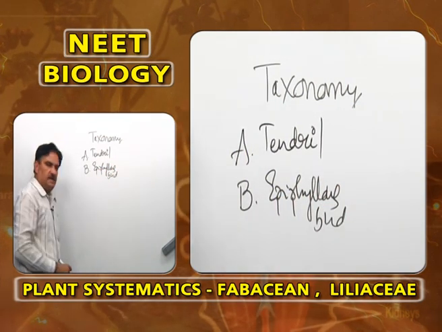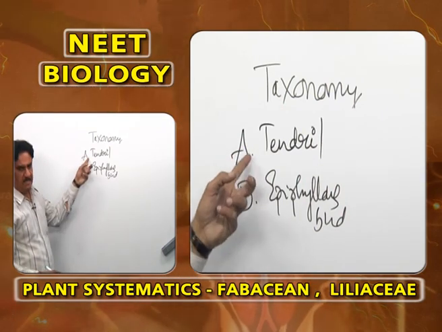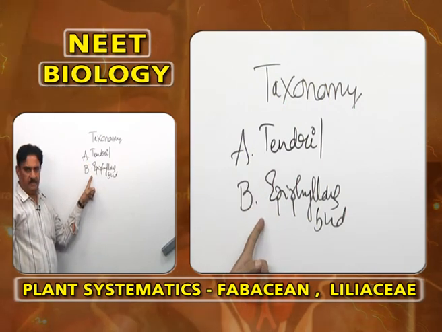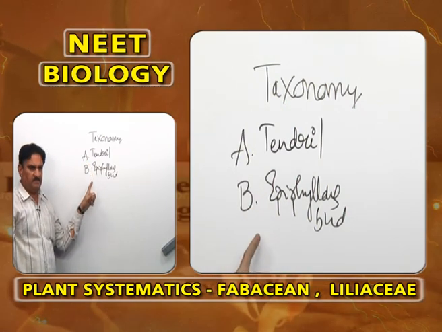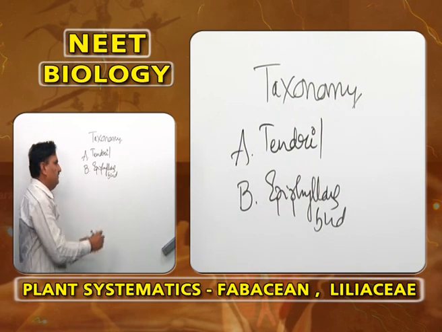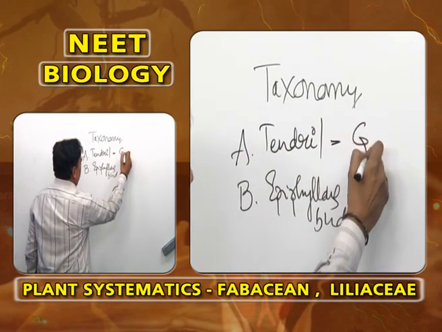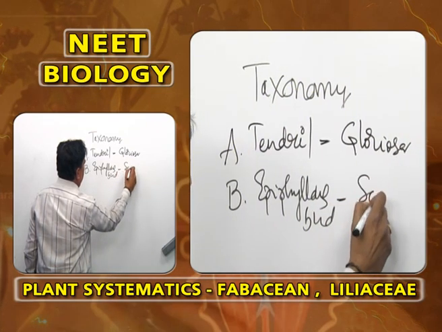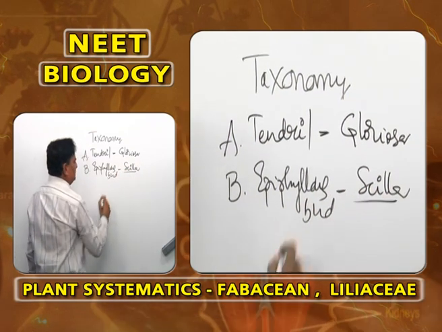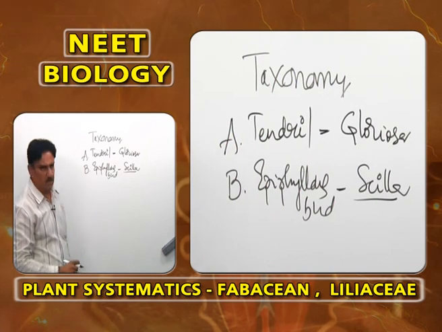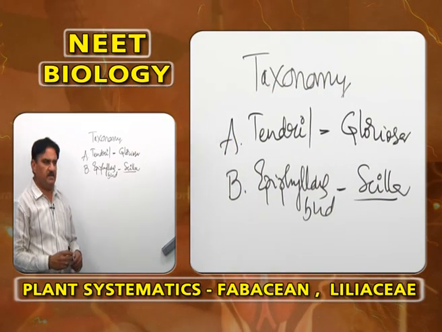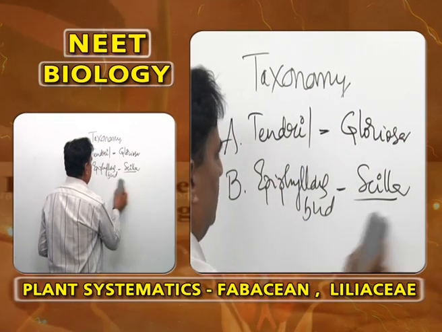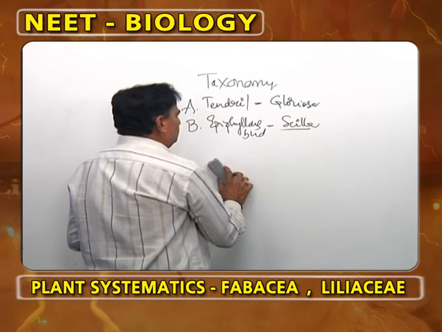In A, the leaf apex is modified for mechanical function means it helps in climbing the support. In B, the leaf apex is helping for vegetative propagation means it is epiphyllous bud. Leaf apex is modified into tendril in Gloriosa. Epiphyllous buds are found in Scilla. Scilla is a plant, squill is its common name. It is a plant with tunicated bulb and epiphyllous buds.